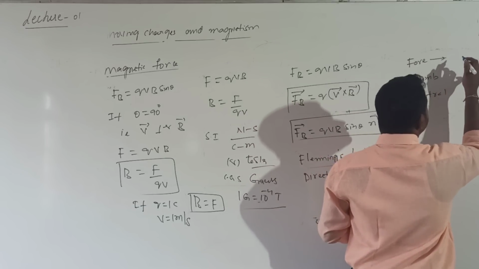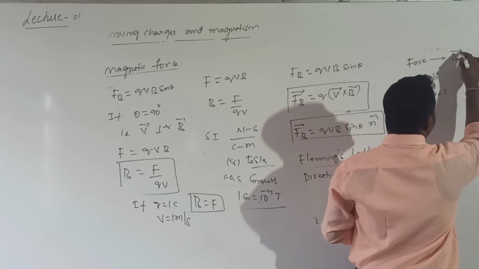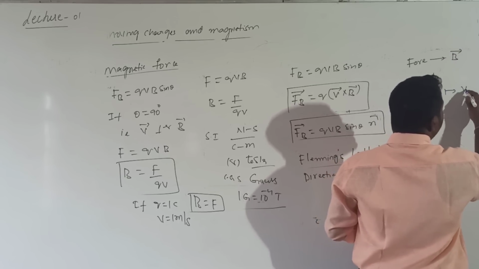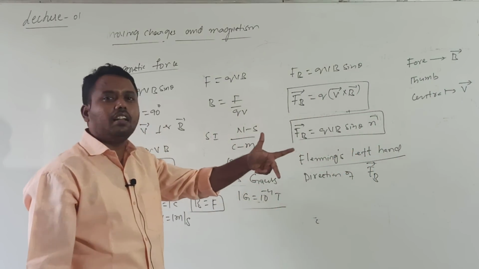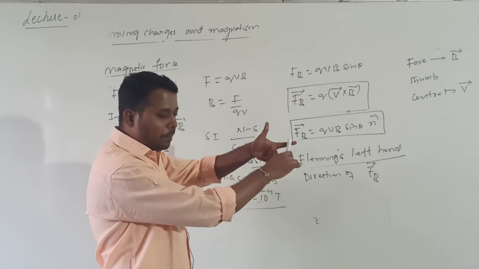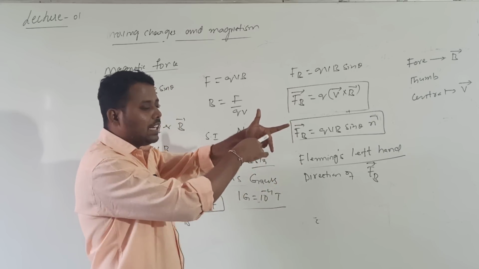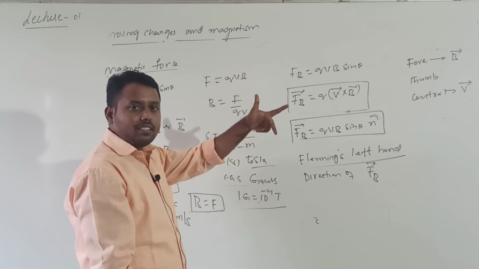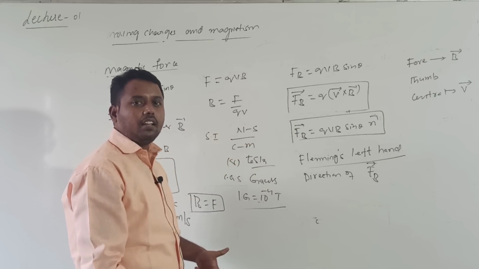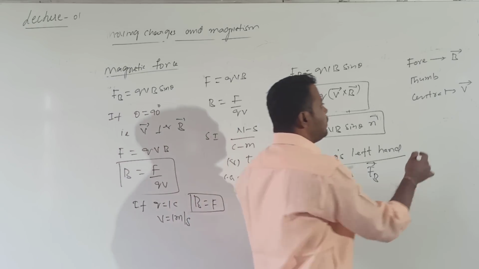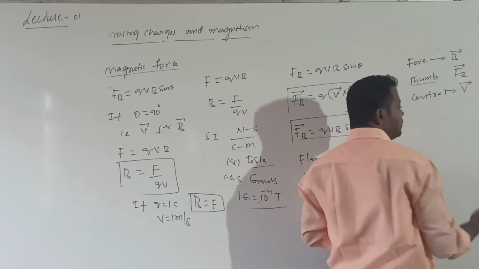The forefinger is representing the direction of magnetic field B bar, central finger is representing the direction of velocity. In this left hand rule, forefinger is for what purpose? It is representing the direction of B bar, and central finger representing what? It is representing the direction of velocity or motion of a charged particle. Then according to Fleming's left hand rule, the thumb will give you the direction of the magnetic force.